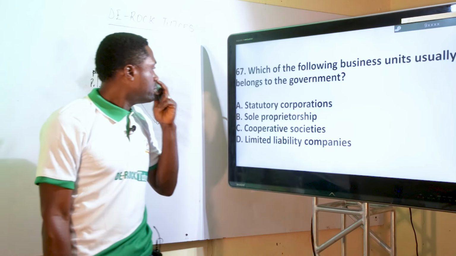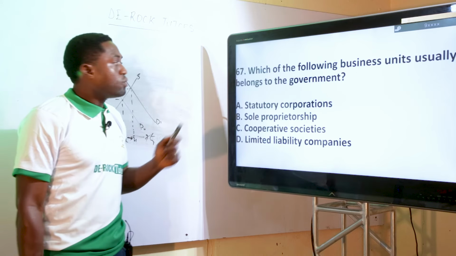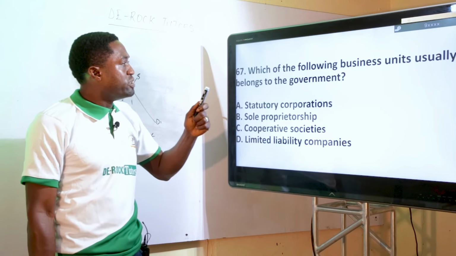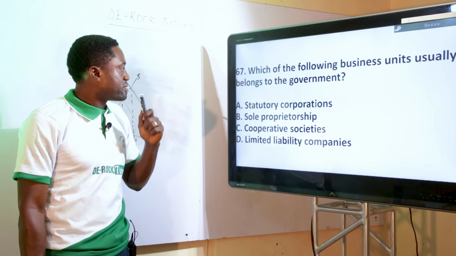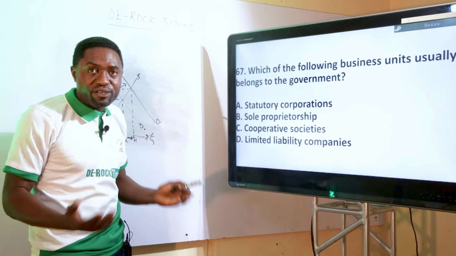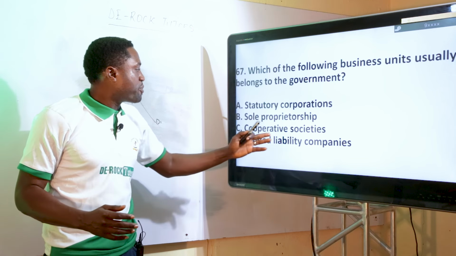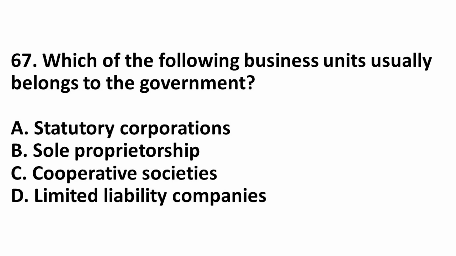The next question. Which of the following business units usually belongs to the government? Statutory corporations, the perfect answer to that. Then sole proprietorship: I'm the owner of my business, I run it the way I like, so that cannot be the answer. Cooperative societies, limited liability companies. So the perfect answer to this question is statutory corporations.